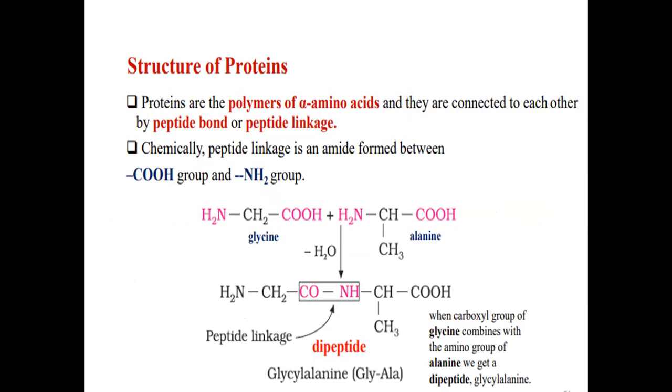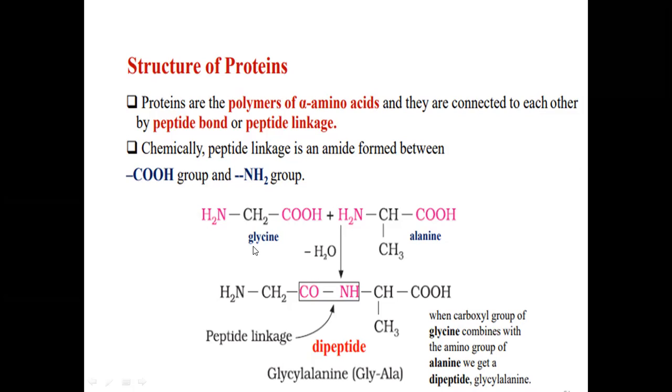So in the structure of proteins, proteins are polymers of alpha amino acids and they are connected to each other by peptide bond. See, these are the amino acids, glycine, alanine. By the removal of H2O, OH from this acid and hydrogen of this NH2 group, they form a linkage, C double bond O NH. So this is called as the peptide linkage.